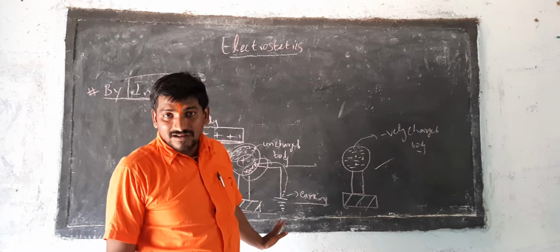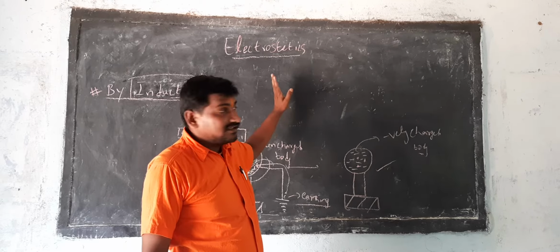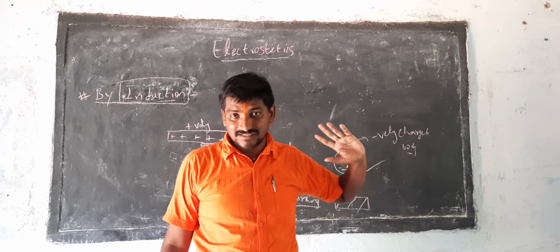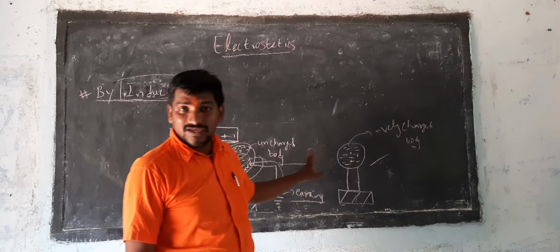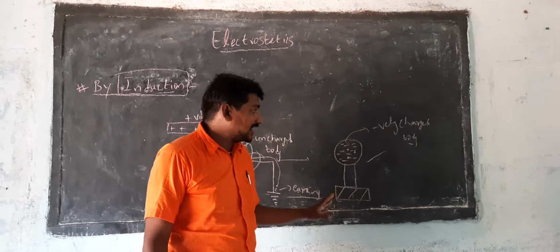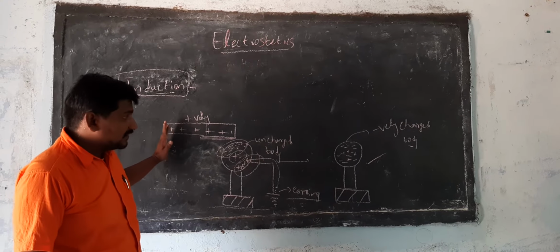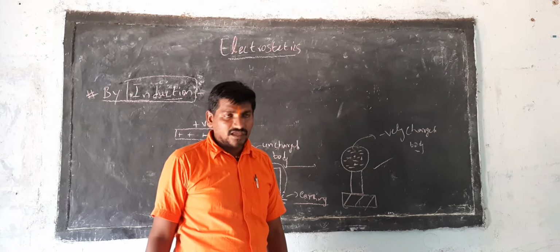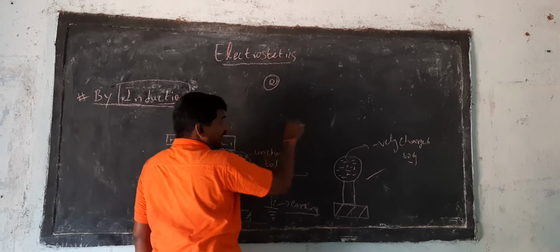Electrostatic induction always precedes attraction, so the repulsion test is used as a surety test. These are the three methods. Here we used a positively charged body and obtained a negatively charged body. If you use a negatively charged body, then you can obtain a positively charged body in the induction process. And we will discuss one small portion in the induction process, that is, two bodies connected together.